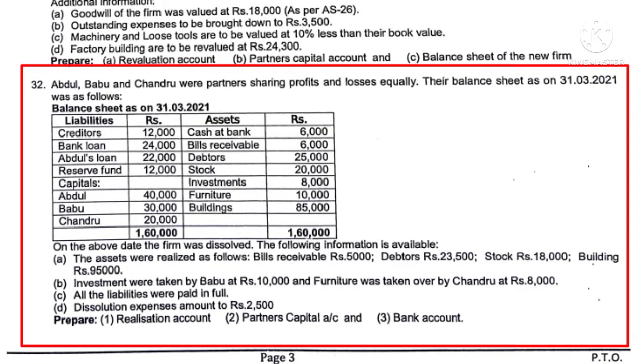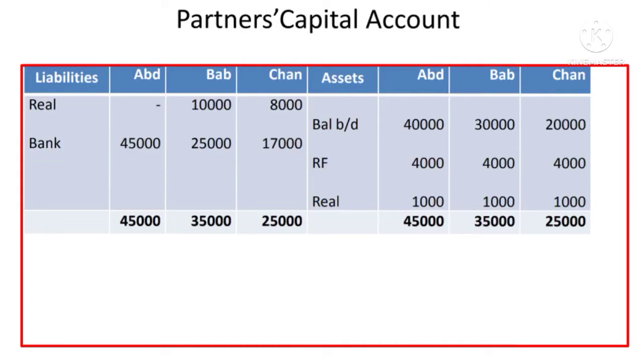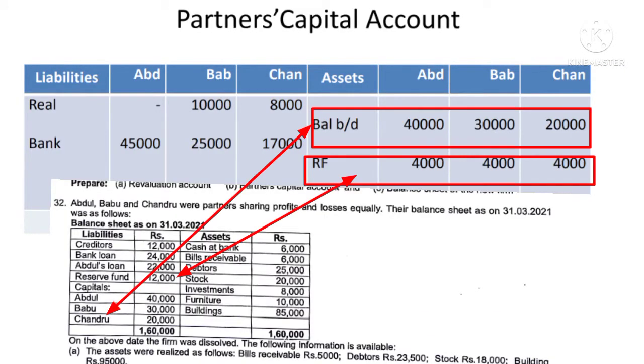Now question number 32, it is on the dissolution. Prepare realization account, partners capital account and bank account. Draw the format of the realization account, partners capital account, and then the bank account. First of all, record the opening balance of the capital of all the partners in the partners capital account by balance brought down. Here partners are Abdul, Babu and Chandru.